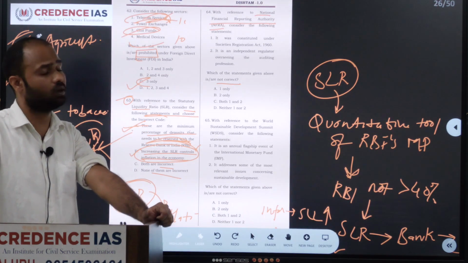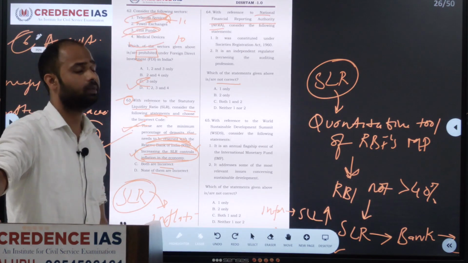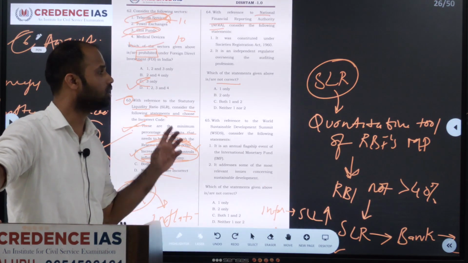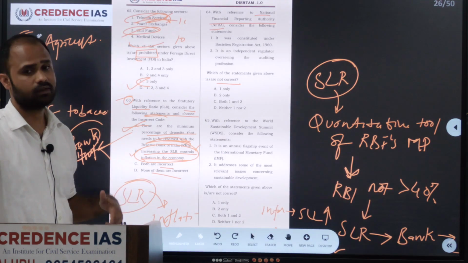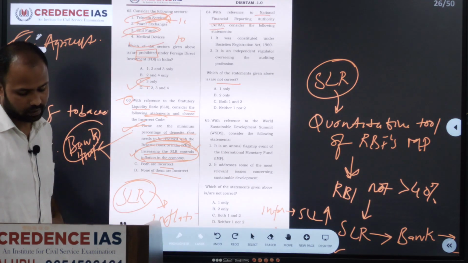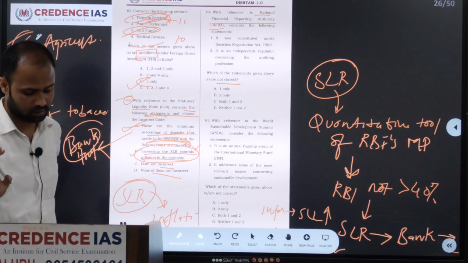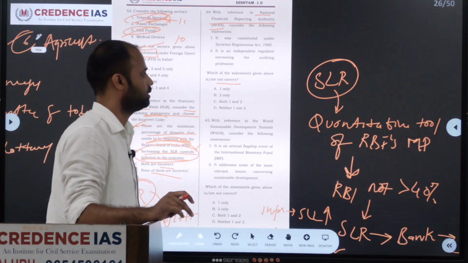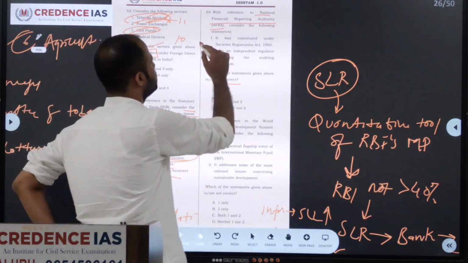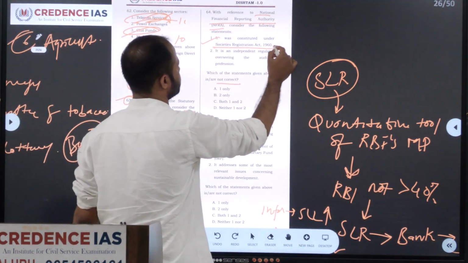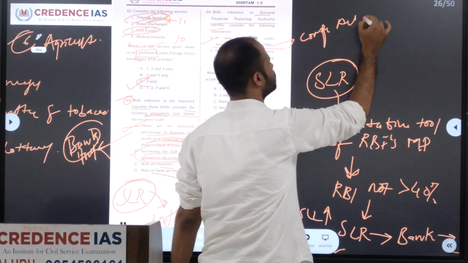It will also monitor as well as enforce the compliance towards the standard accounting and auditing. So what happens here? It says that it is under Society Registration Act 1960, but we know it is under Companies Act 2013.